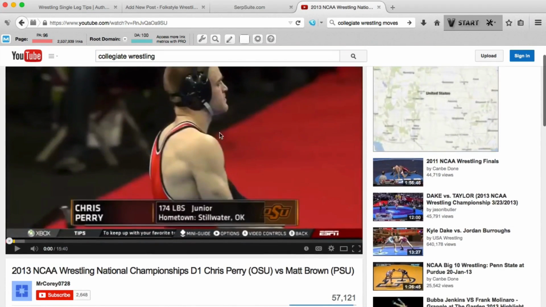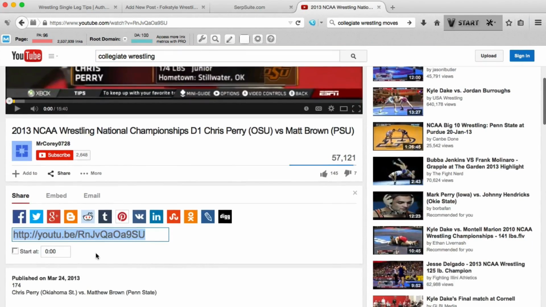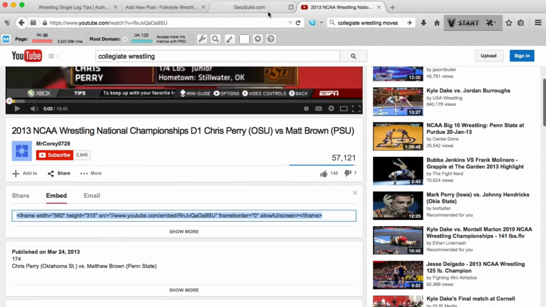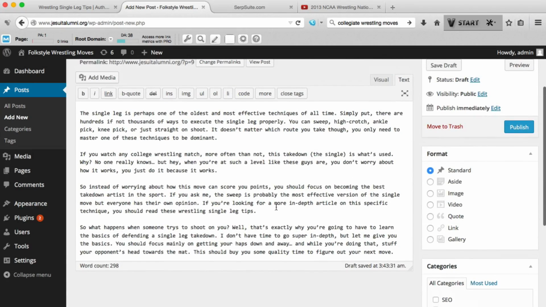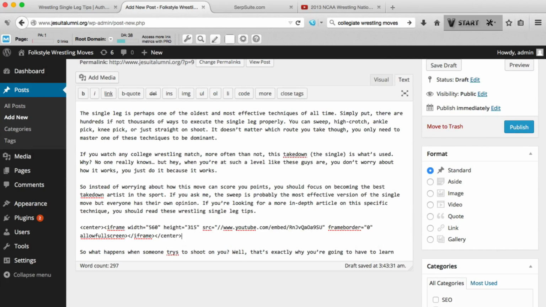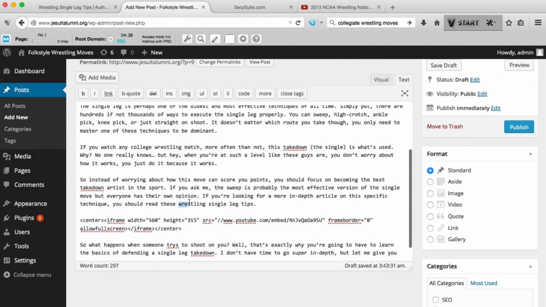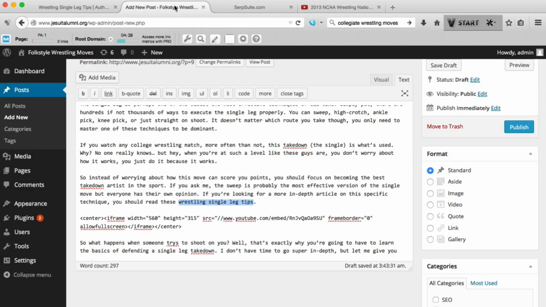All right, this will be good to go. So we'll just grab the embed code really quickly and pop that in somewhere down here. And also I put a spot for the link here, wrestling single leg tips. That's the keyword that we're trying to rank this post for, wrestling single leg tips. So that's the exact anchor text that we're going to be using.